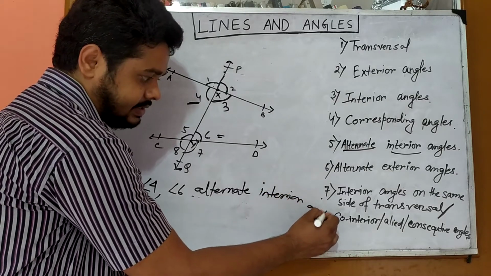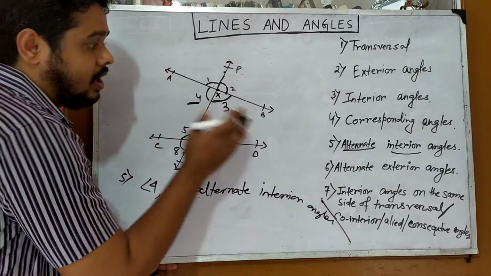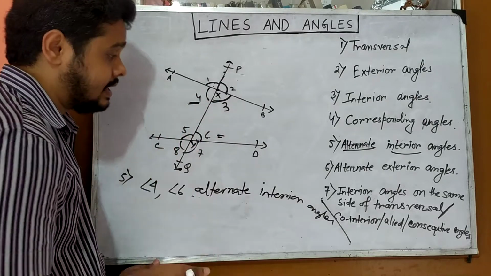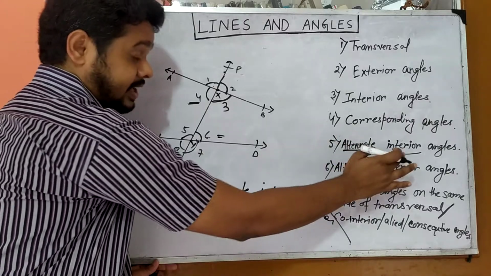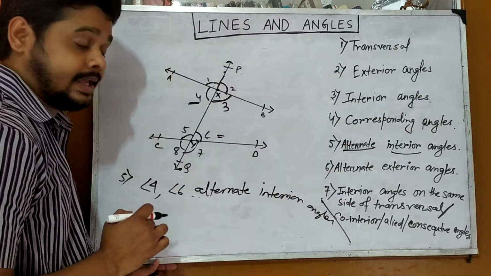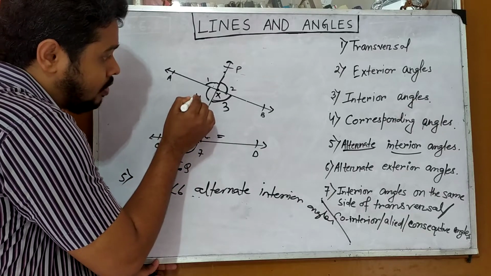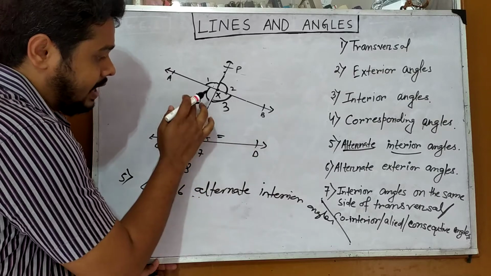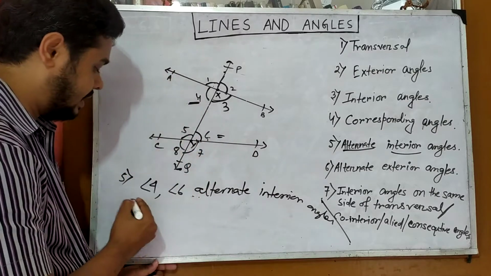interior angles. Listen once again. All these 4 angles, 3, 4, 5, 6 are interior angles. But we have to select alternate interior angles. So alternate means 4 and 6. This is the alternate side and also interior angles.